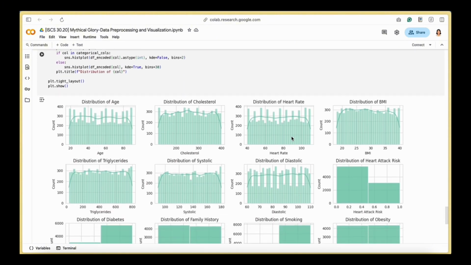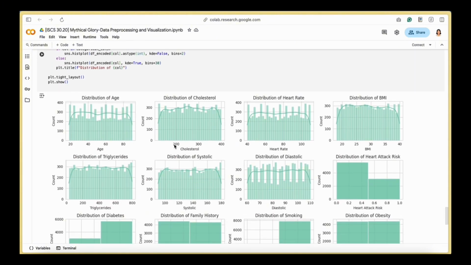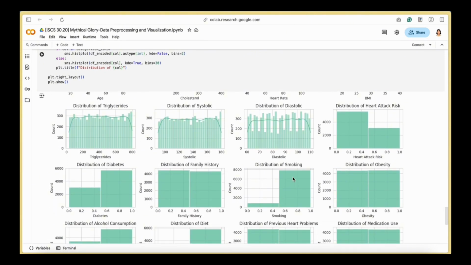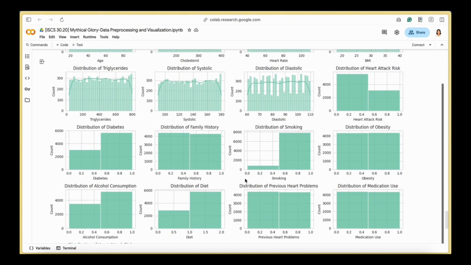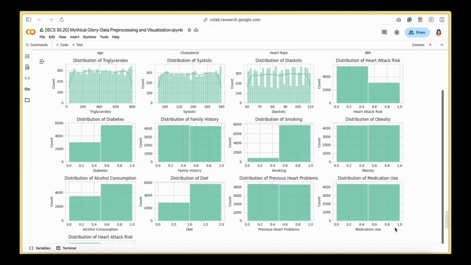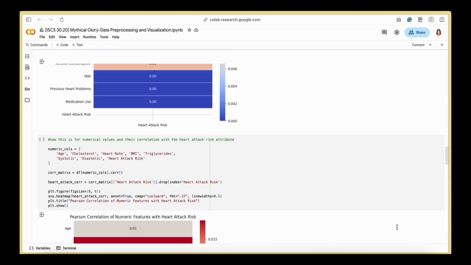Now for the last one, we use histograms for each binary predictor's overall frequency. So we observe that smoking and obesity occur in well over 60% of records, and family history and medication use are nearly 50-50, and some categories are rarer. So what we will do is, for logistic regression, we will consider dropping or merging truly rare categories. And for random forest, we will enforce constraints like a minimum leaf size or maximum tree depth to prevent splits on near constant features from loading the forest. So that's it for our EDA.